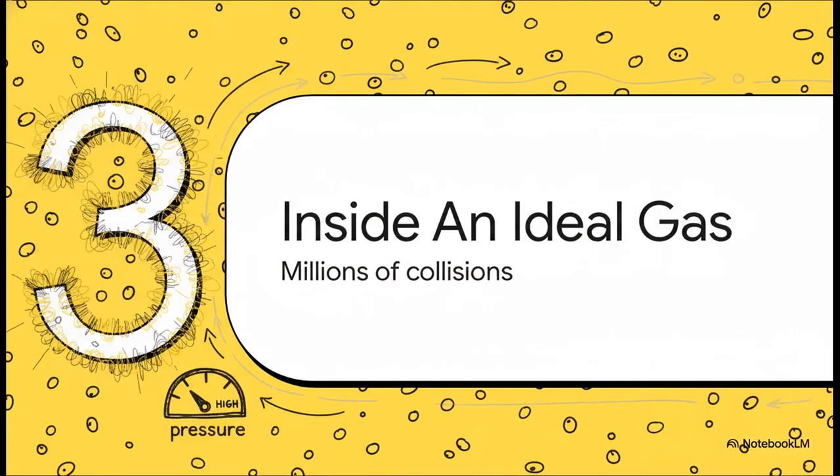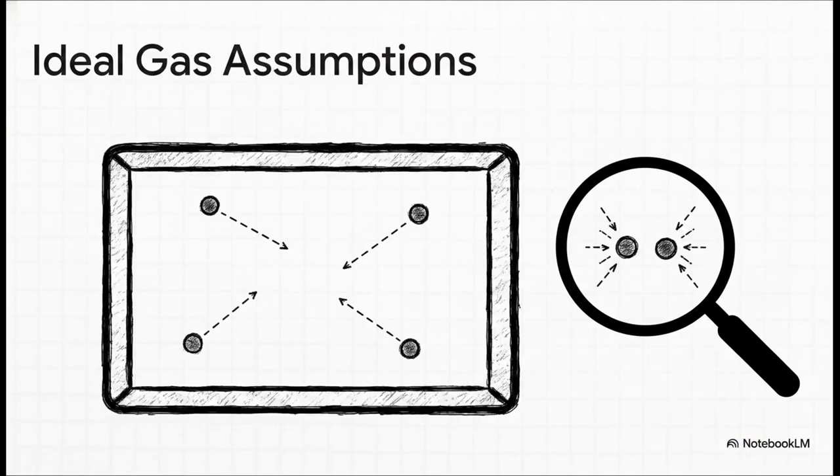Which brings us to Section 3, inside an ideal gas. So to actually make the math work, without losing our minds, physicists came up with a theoretical model called an ideal gas, and it has a few key assumptions. First, we assume the molecules are so spread out that intermolecular forces are basically negligible. They just zip around freely in straight lines until they hit something. And when they do hit the walls or each other, the collisions are completely elastic. That means zero energy is lost to heat or deformation. The total kinetic energy and momentum are perfectly conserved.